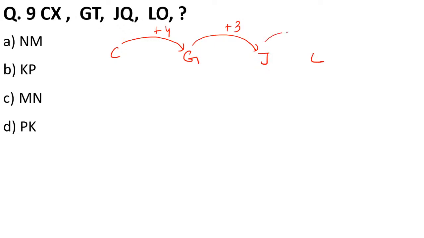So then let's add 2 and C. Okay, let's add 2 and C. After J, what comes? K and L come, yes. And after L, how many terms do you have to skip to get one term? Only one. Only one term you have to skip to get M.